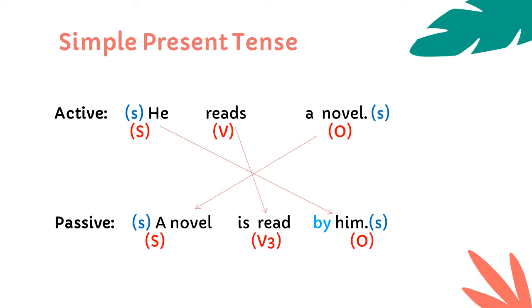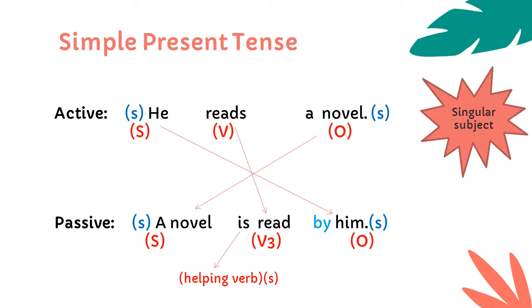Now reads will become V3. So the V3 of read is read. The spelling is same but the pronunciation is red. And we are going to add a helping verb is in the passive voice. And because the subject novel is in singular form, we are using is, and because the subject is in present tense, we are using the helping verb is in the sentence.